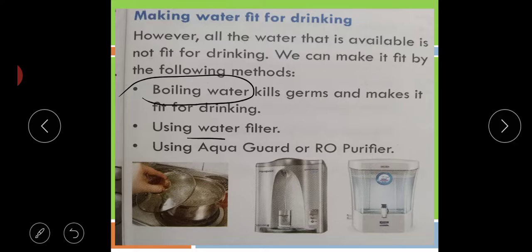Another way is a water filter, which is available. Another is Aquaguard ROs, which we can use. Water filters are also available without electricity. They can be fitted in the tap, and they give us pure water. Aquaguard and RO purifiers, most of the students have at their home, we can see. So these are the methods used to make the water clean, and with their help we can make water fit for our drinking purpose.